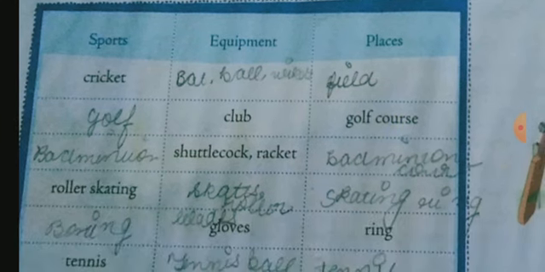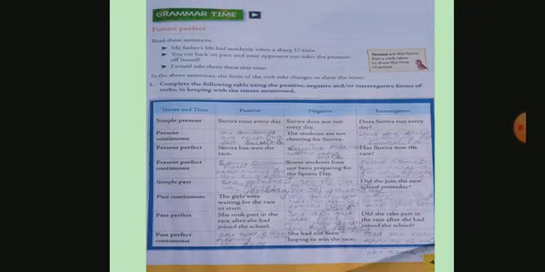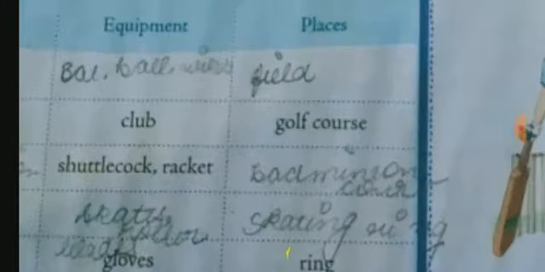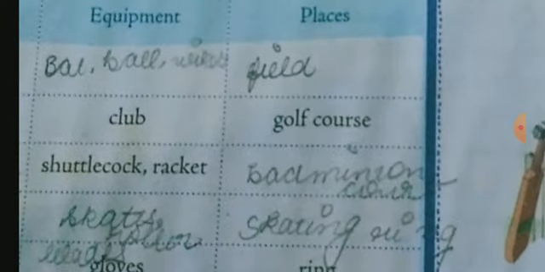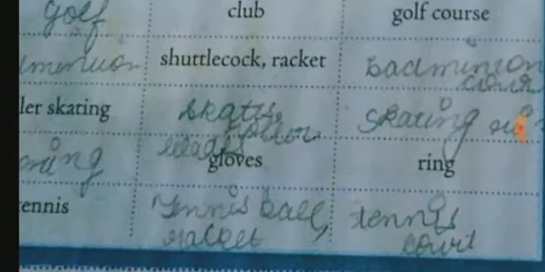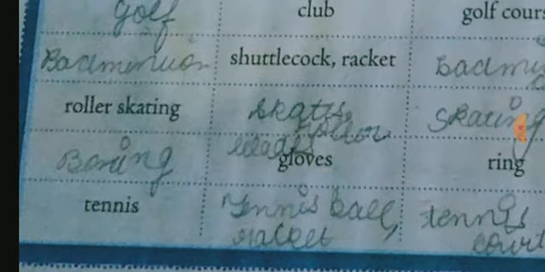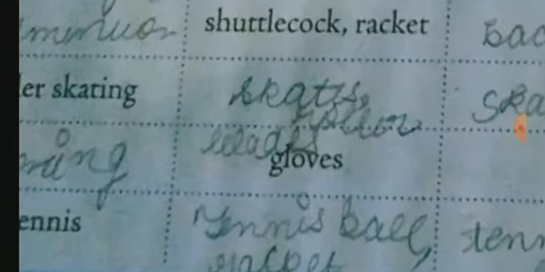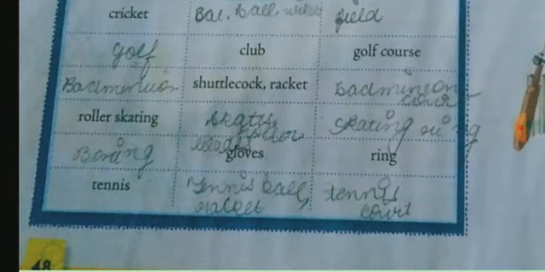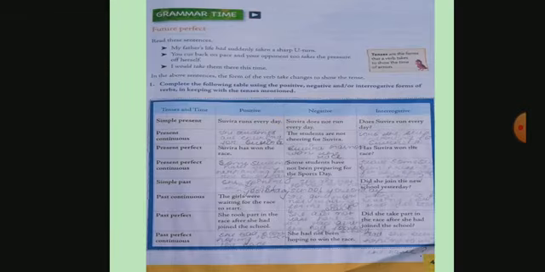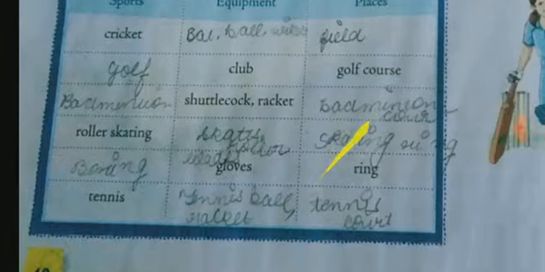Roller skating. So skates roller we need. Here it is written, you can see, and skating ring, because ring is there in which usually we play, not usually, it plays in ring. Boxing. Then here gloves, and the last is ring. Okay, and next one is tennis. The tennis, what we need, equipments, tennis ball and rackets, then tennis court. Okay, this was all about that table, you can see.